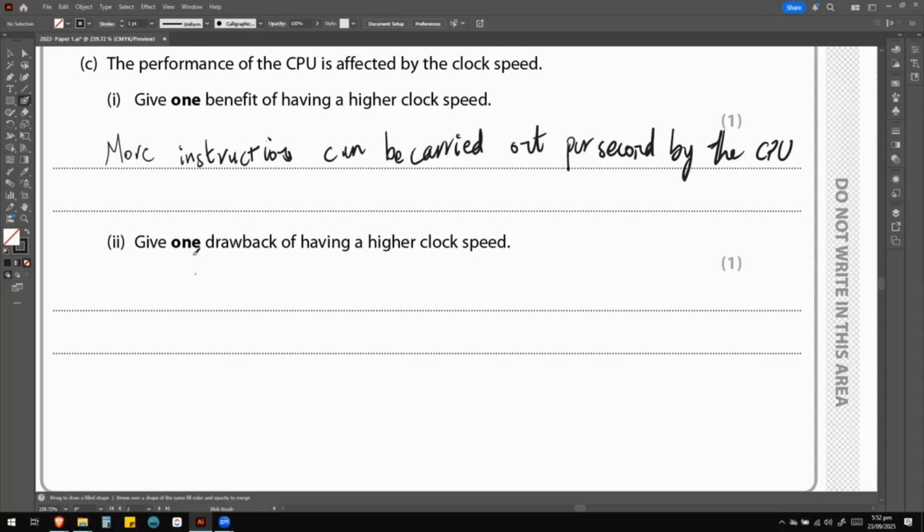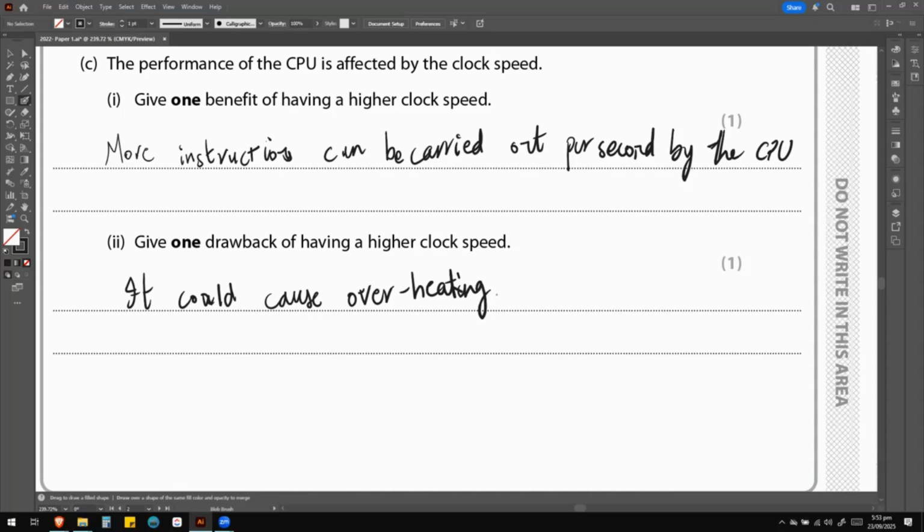The other drawback that you can have here is one of the major drawbacks is it could cause overheating. This is one of the major things that you can always write for this. It could cause overheating. Apologies if my handwriting goes bad, I'm kind of struggling with my pen here. Okay, so it could cause overheating.